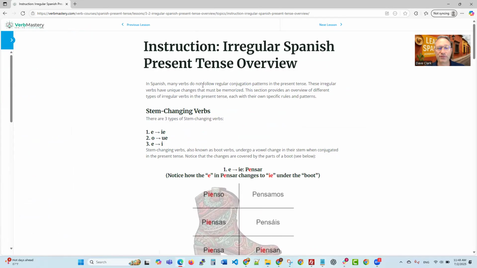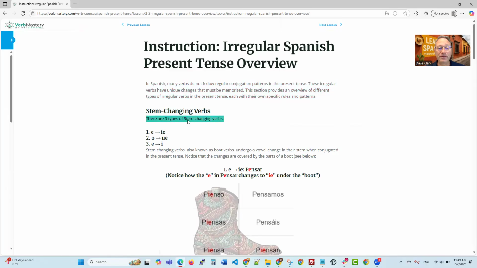So in Spanish, many verbs do not follow regular conjugation patterns in the present tense. These irregular verbs have unique changes that must be memorized. This section provides an overview of different types of irregular verbs in the present tense, each with their own specific rules and patterns. Stem changing verbs.